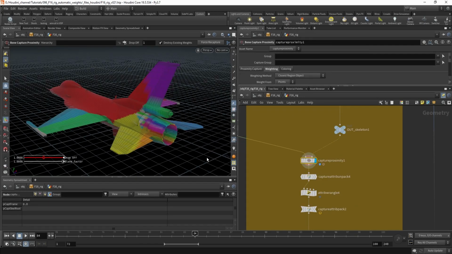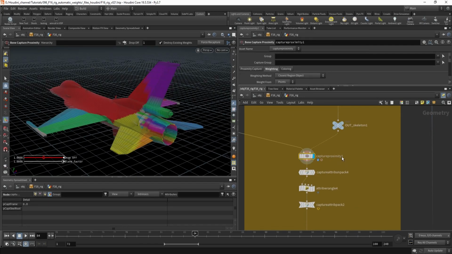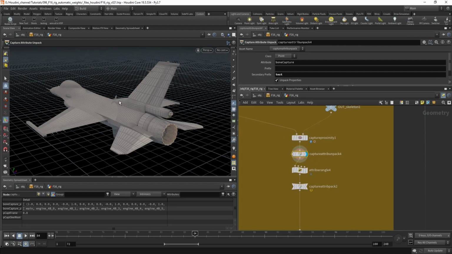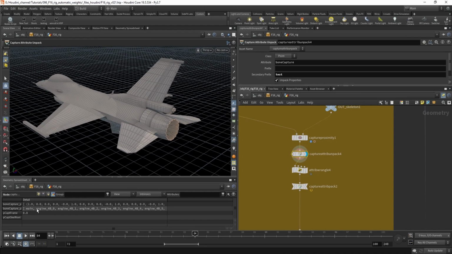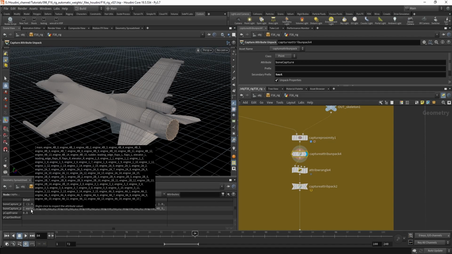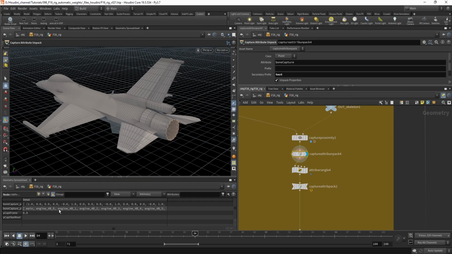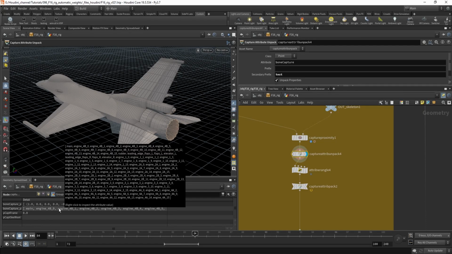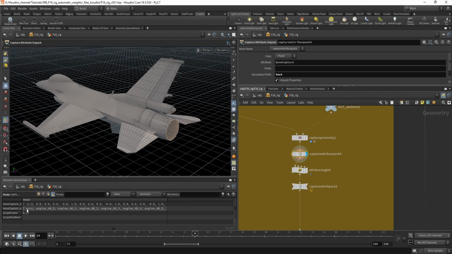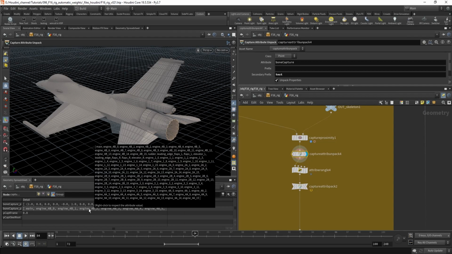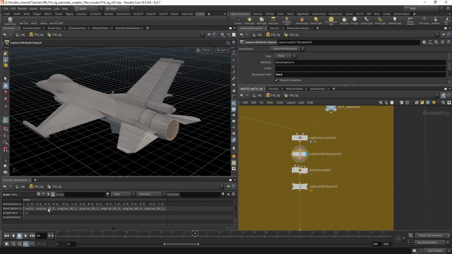Okay, and this is how it works. You unpack the weights, and now you get this array. What's important is that the bones have a specific place in the array. So they go from the first one, which is the main, second one, third one, fourth one, and this number, for example, 0, 1, 2, 3.